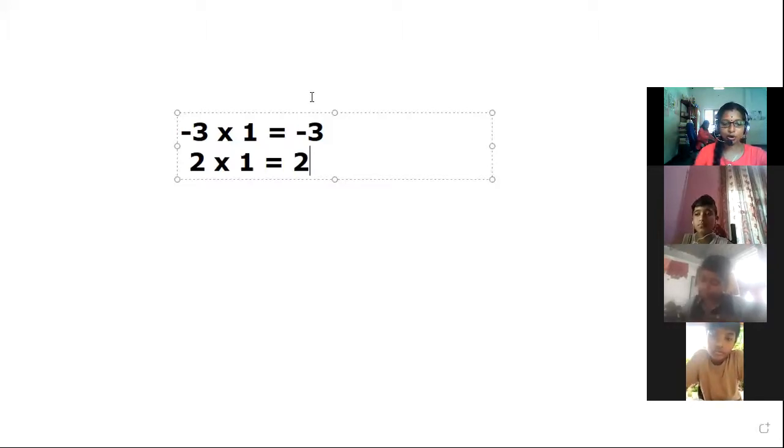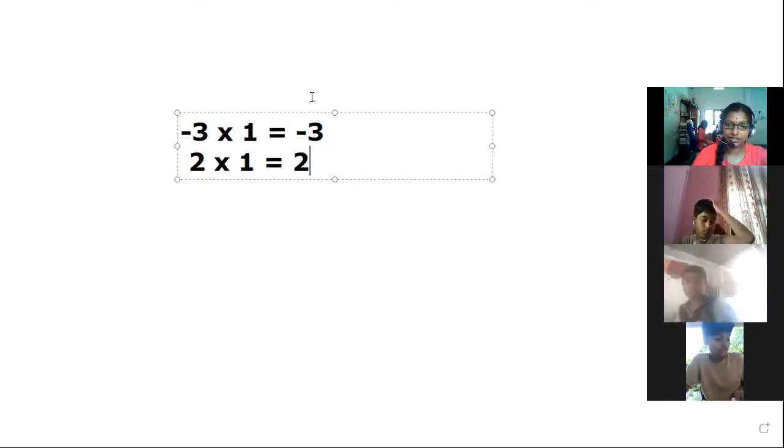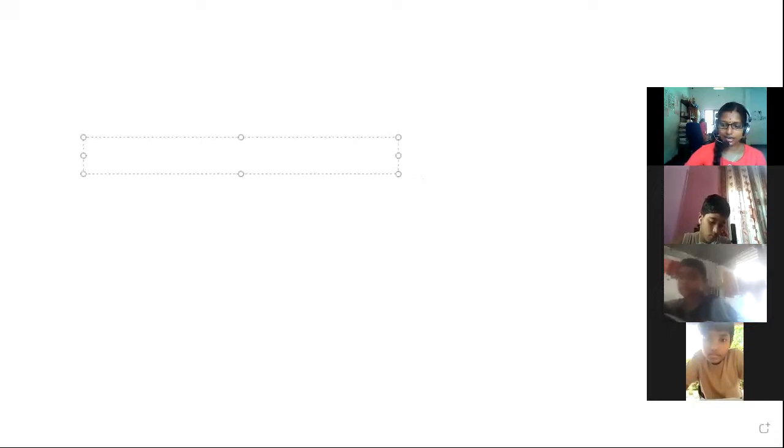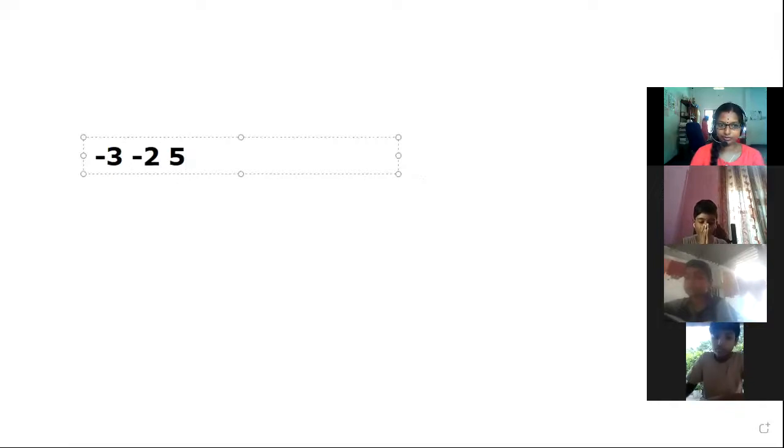Then the next property is associativity for multiplication. We have discussed commutativity and the closure property. Next, we move on to the associativity of multiplication. How can we find associativity? For finding associativity, we have to consider 3 integers. I am considering here -3, -2, and 5.